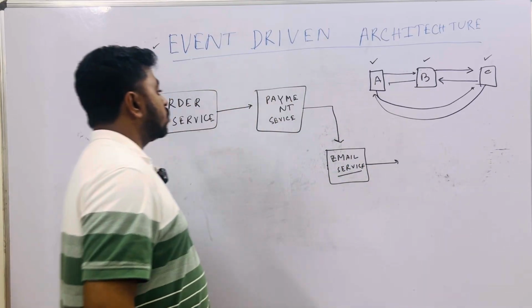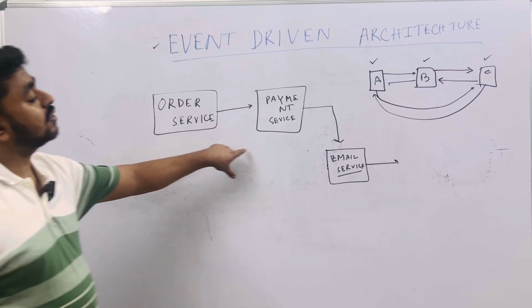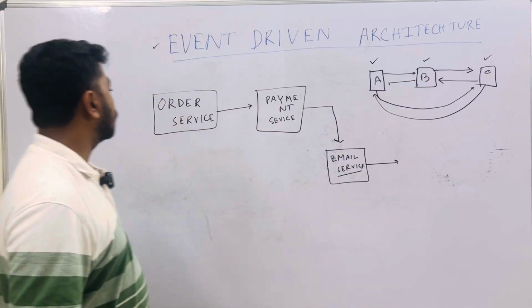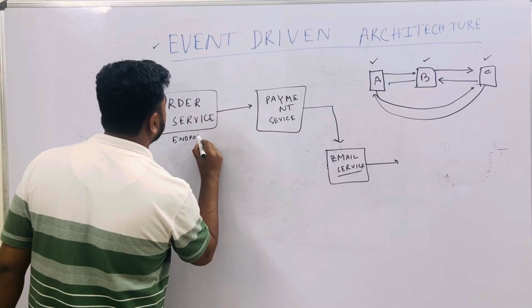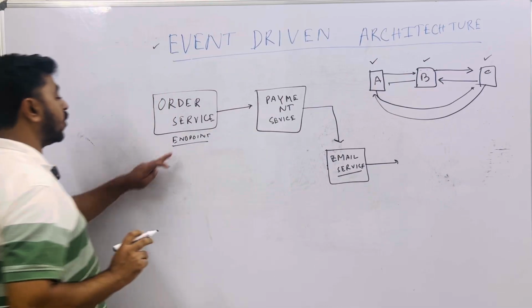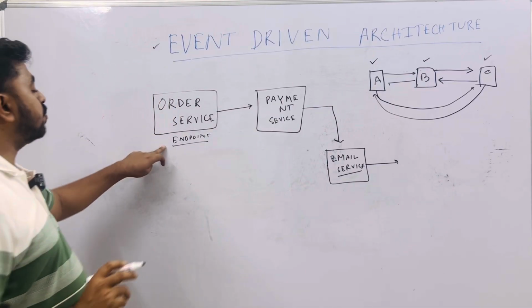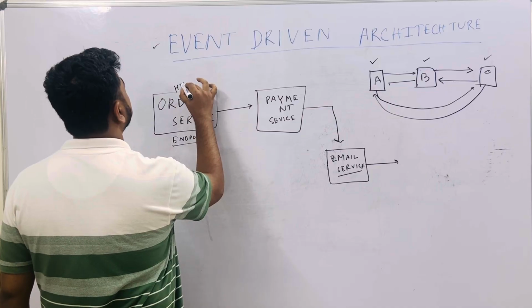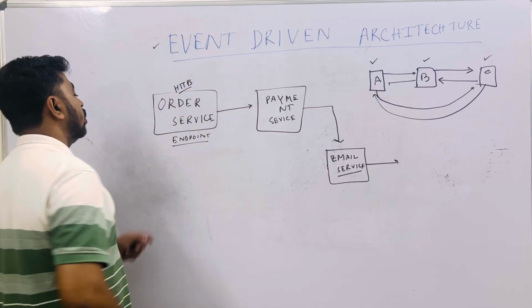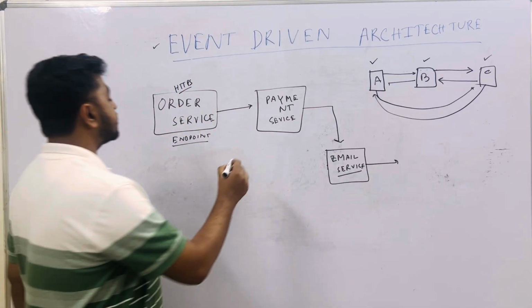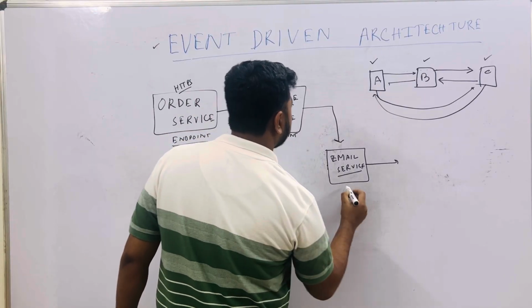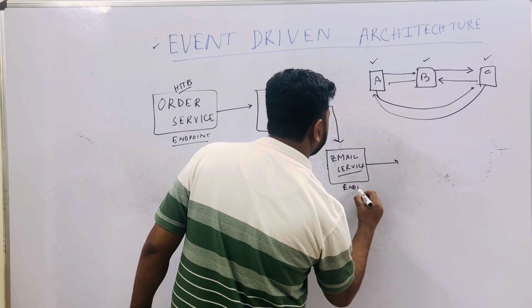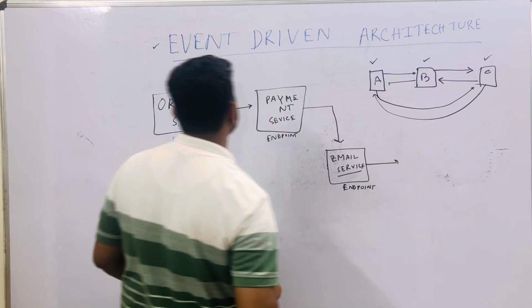Okay. So, now how can these three services communicate with each other? The order service will definitely have an endpoint, a service endpoint, because this is an API exposed over the HTTP, HTTPS protocol. So it has an endpoint. The payment service also has an endpoint, and the email service has an endpoint. So, how can this communication be built?